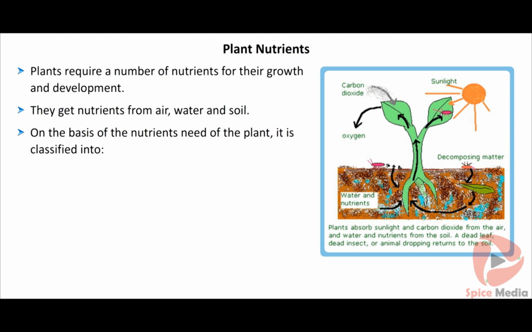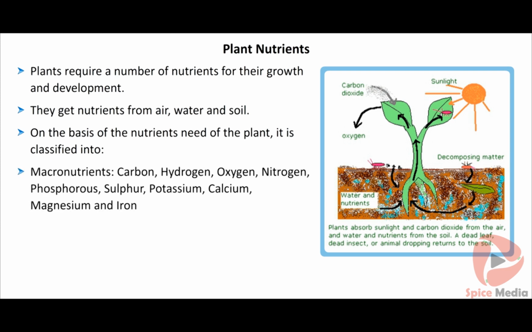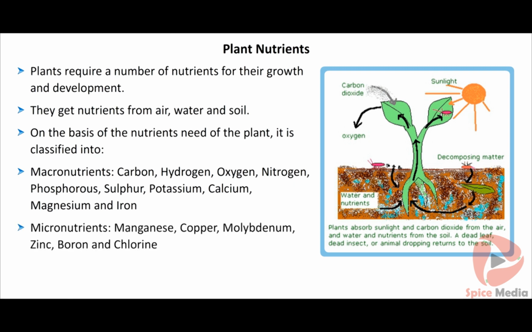On the basis of the nutrient needs of the plant, nutrients are classified into macronutrients and micronutrients. Macronutrients are elements that are needed in large quantities for growth of the plants. They are carbon, hydrogen, oxygen, nitrogen, phosphorus, sulfur, potassium, calcium, magnesium, and iron. Elements which are needed by the plants in very small quantities are called micronutrients. They are manganese, copper, molybdenum, zinc, boron, and chlorine.